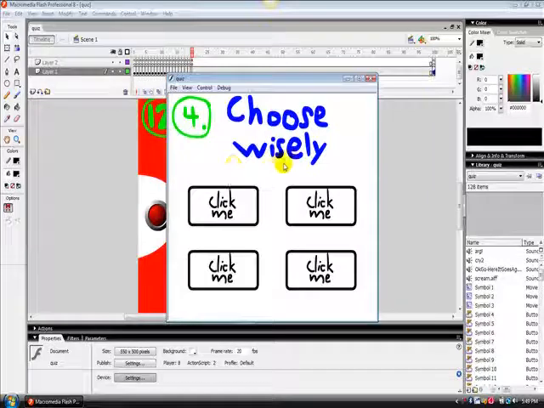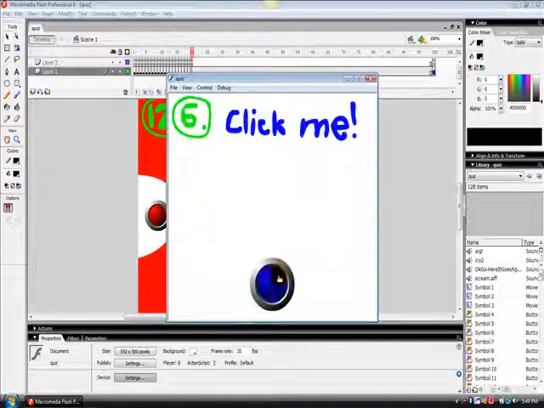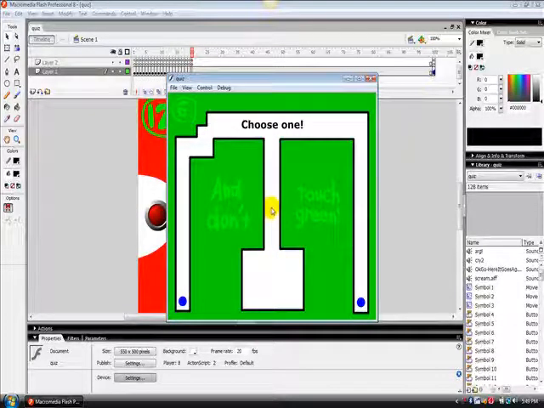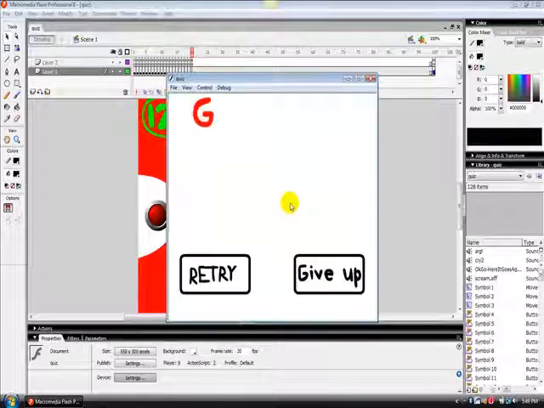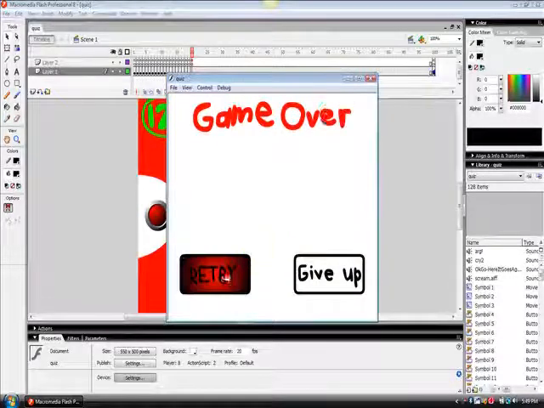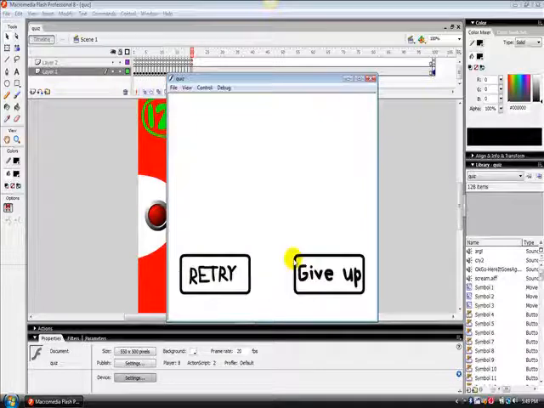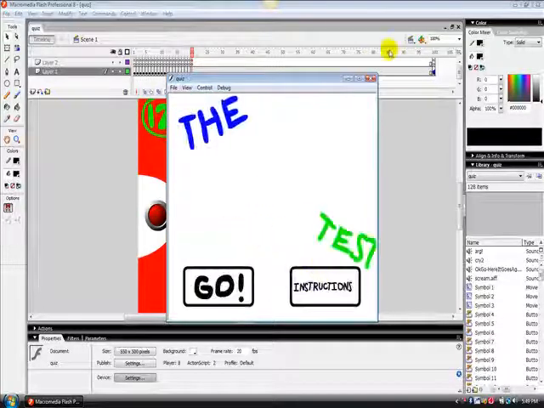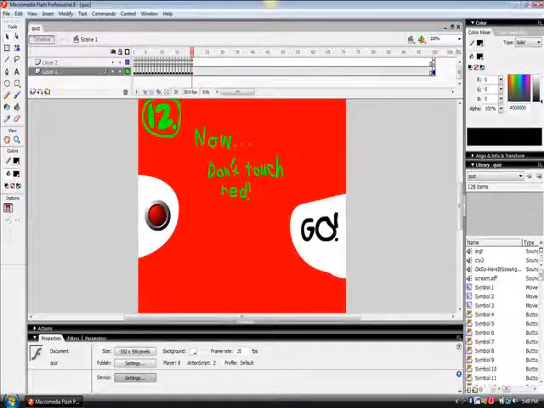1, 2, go. This, and a little maze, and when you watch over it, don't freak out. It screams. And there's a retry button that brings you back here, and there's a give up button that brings you back here. And so that's pretty much it.